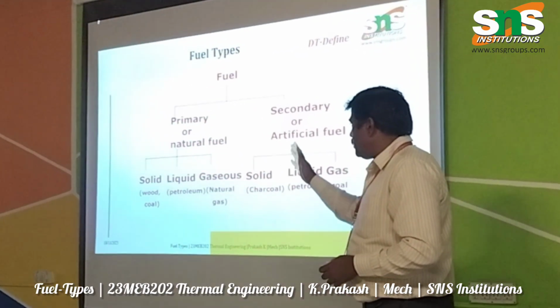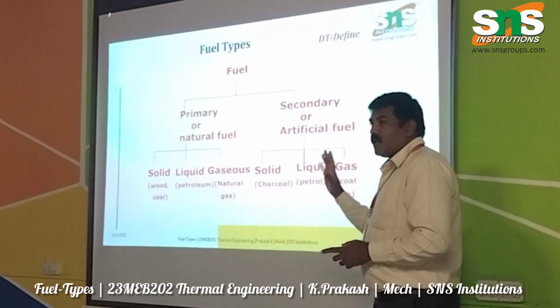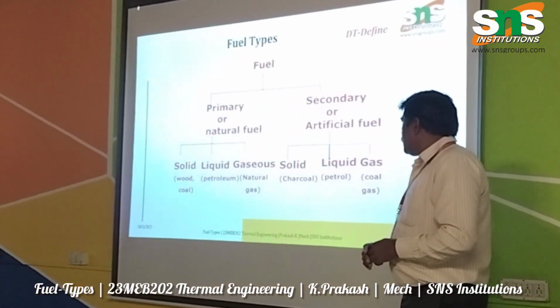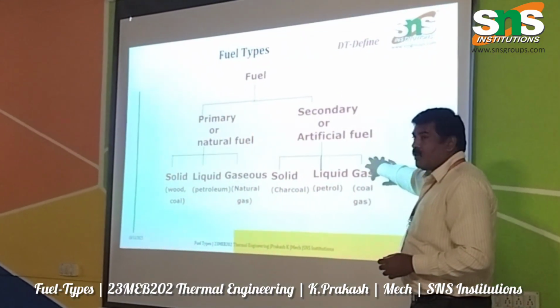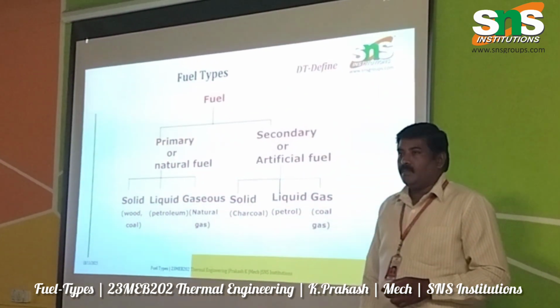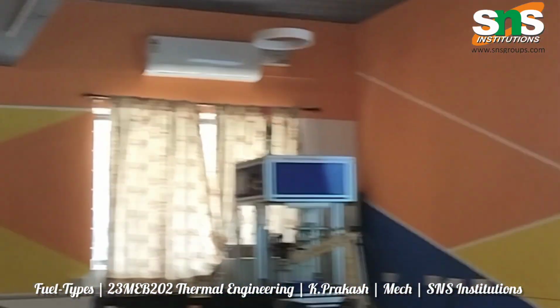Coal is one of the solid fuels which we get naturally. Petroleum is a liquid fuel, and natural gas is a gaseous fuel. Coming to the secondary or artificial fuels, for example, charcoal. Charcoal is a byproduct of wood.